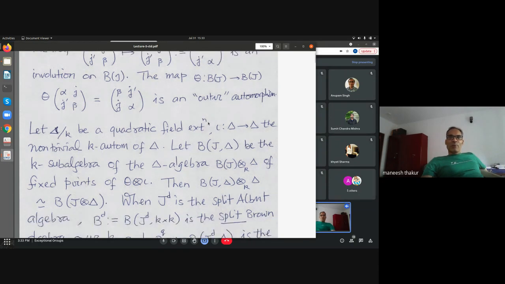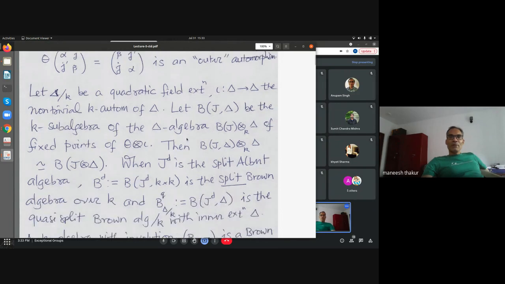And the quasi-split E6 is constructed in the following way. You start with any quadratic field extension of K, and this iota denotes the non-trivial K-automorphism. And look at this construction.